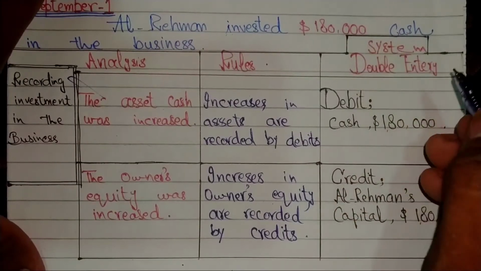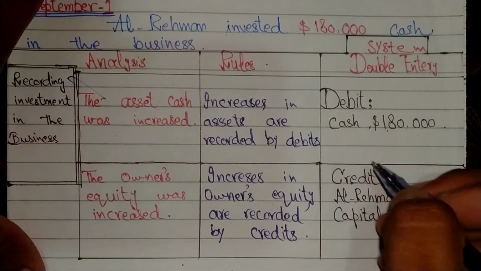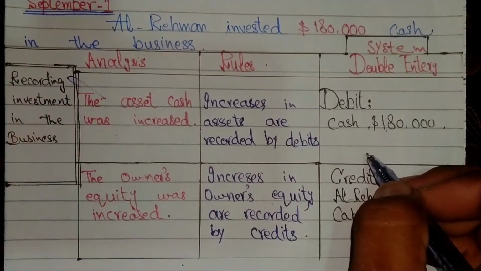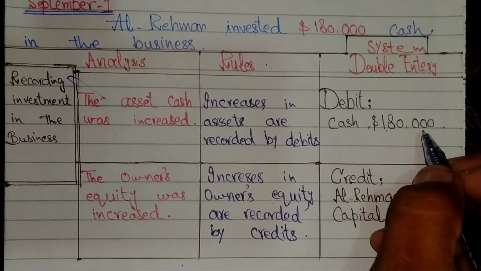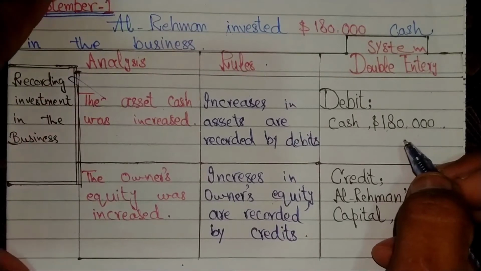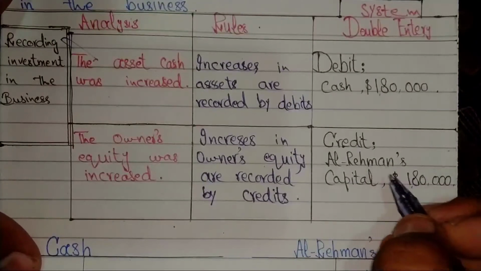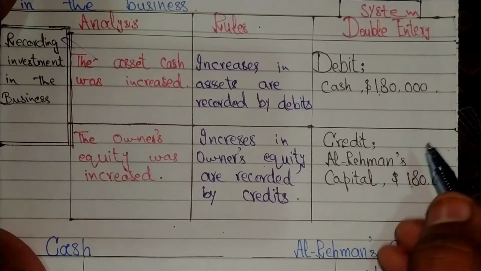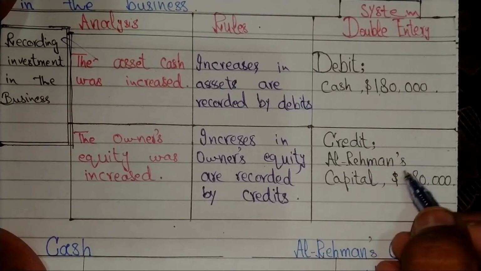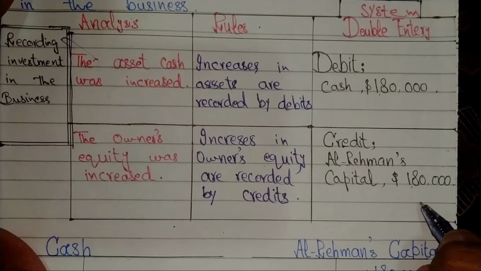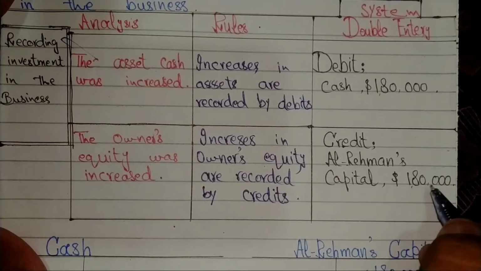When we talk about the double entry system, the cash $180,000 will be debit, and the other effect is credit Ar-Rahman capital $180,000.